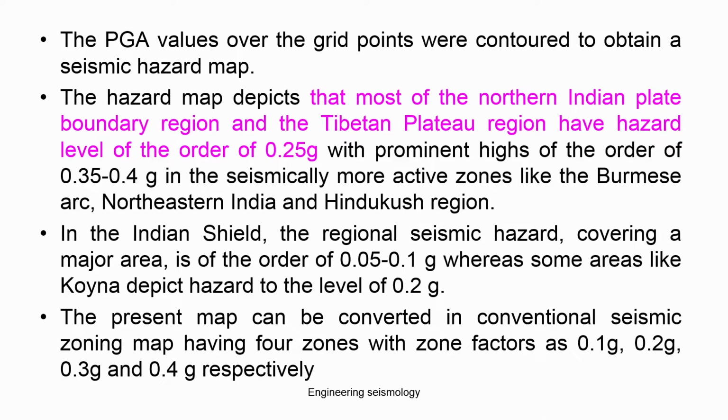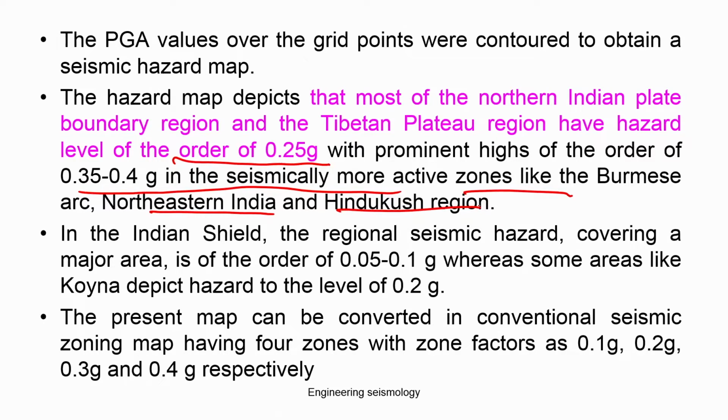They estimated the PGA for each grid, mapped that PGA as a contour, and found that the North Indian plate boundary region and the Tibetan plate region have a certain hazard value. The value is predominantly high, of a certain order, in the seismically more active zones with the Burmese arc, Northeast India and the Hindu Kush region.